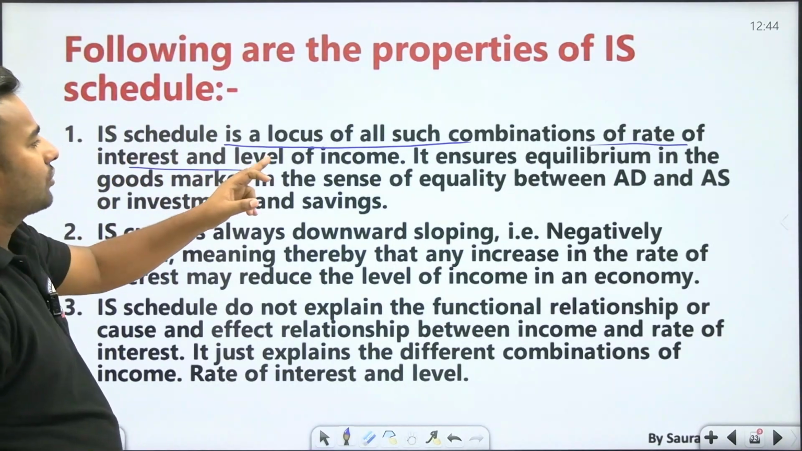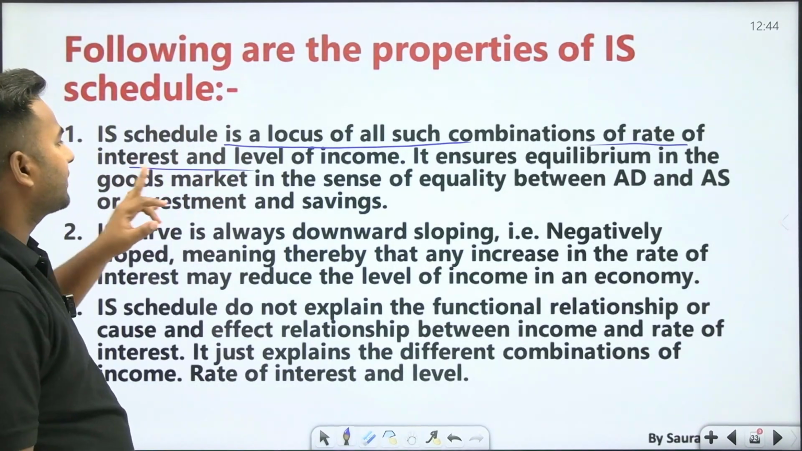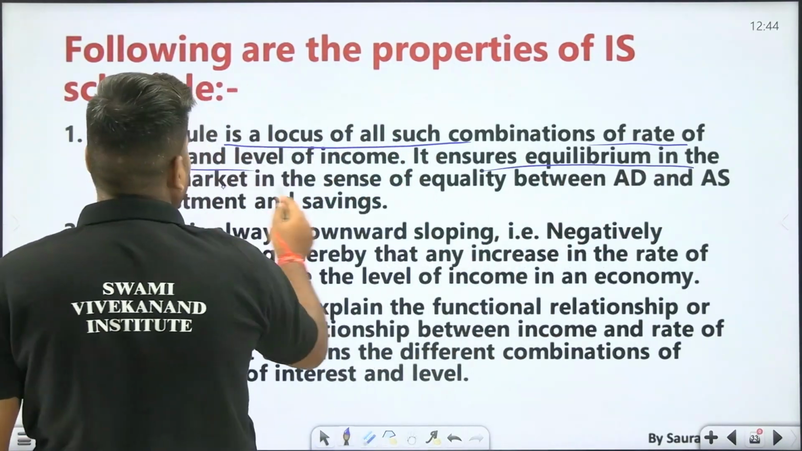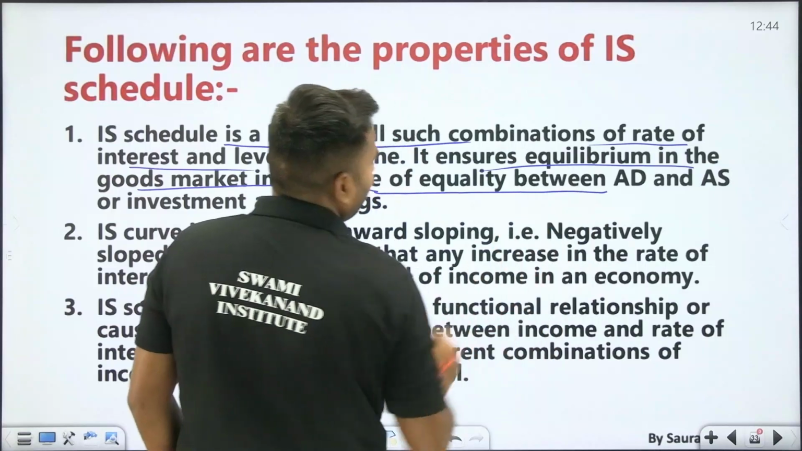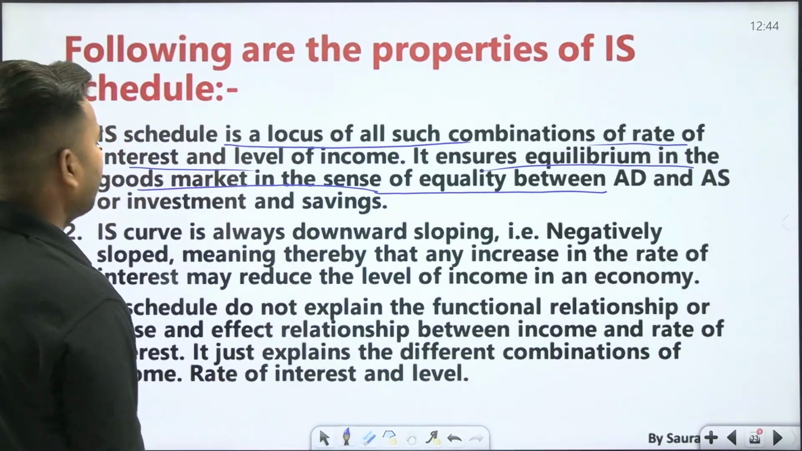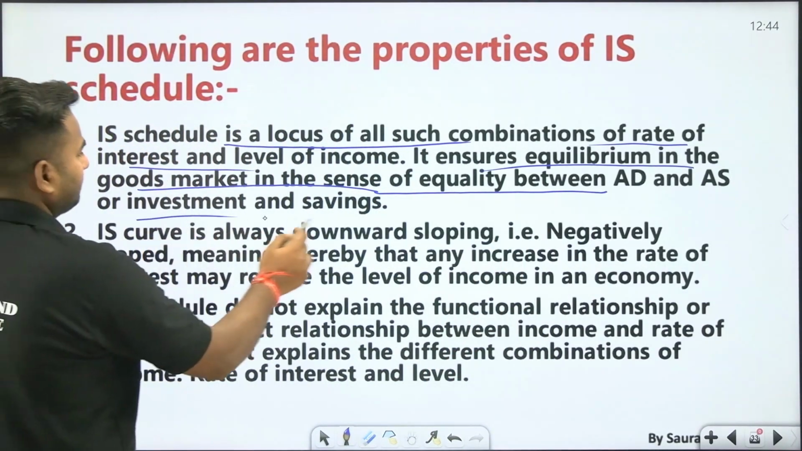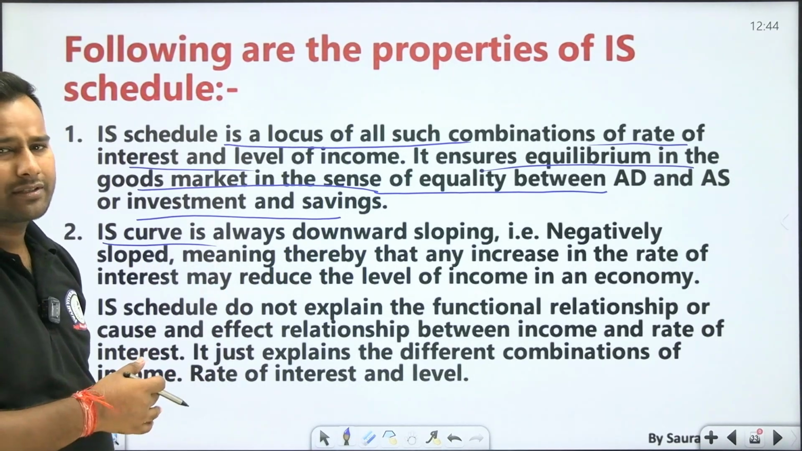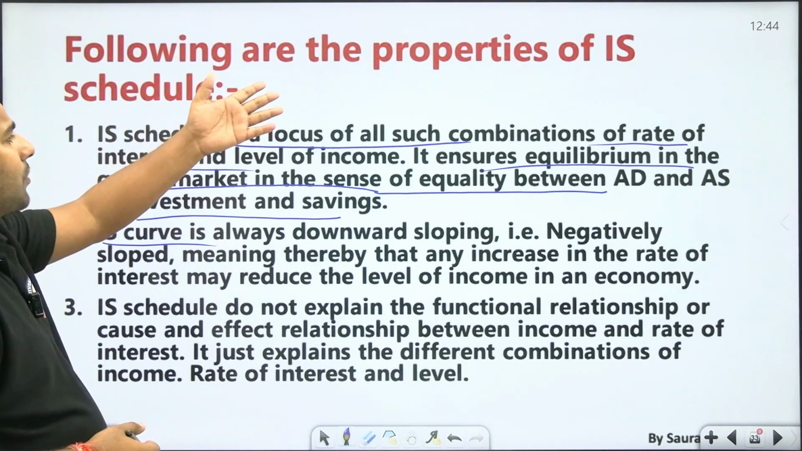IS schedule is the locus of such combinations of rate of interest and level of income. It ensures equilibrium in the goods market, in the sense of equality between aggregate demand and aggregate supply, or investment and saving. The IS curve is always downward sloping, which I have already discussed, and it is also mentioned in the properties of the IS curve.